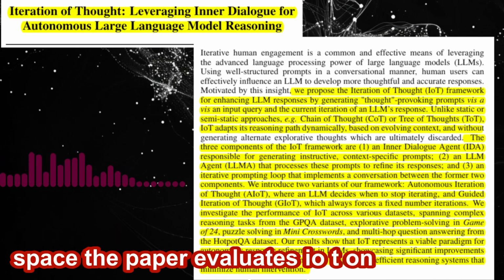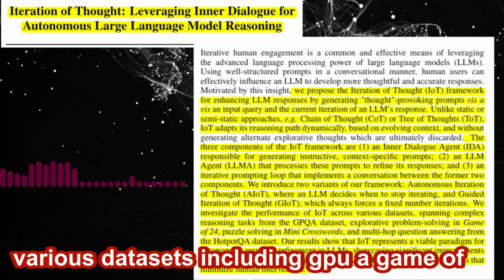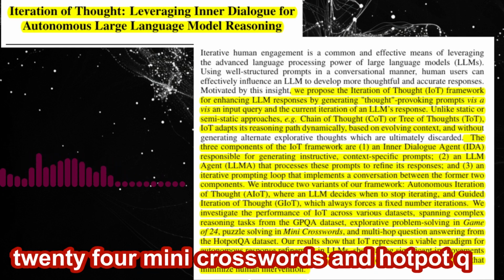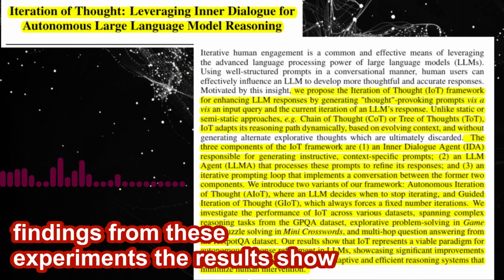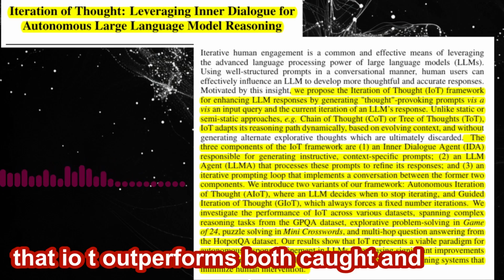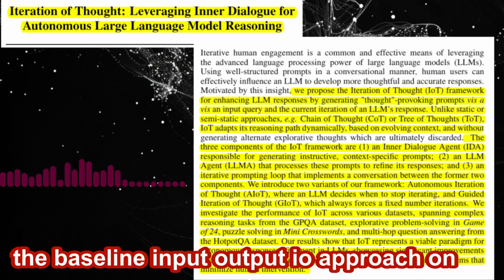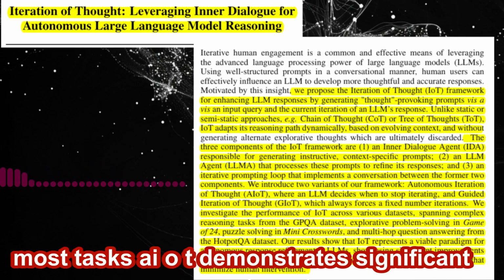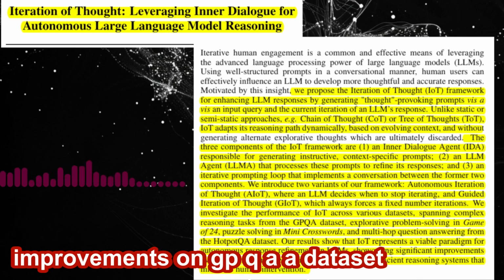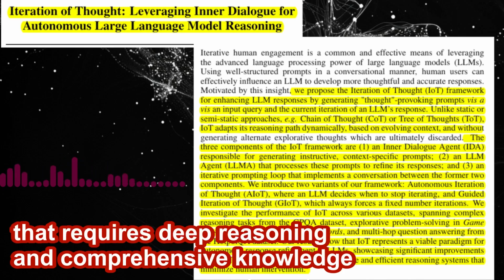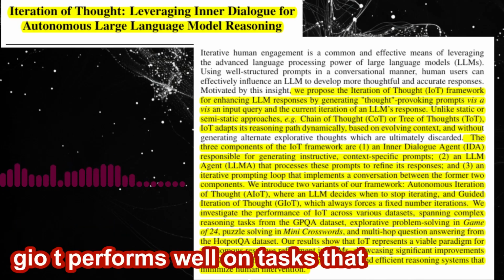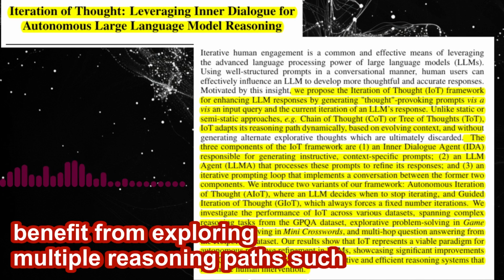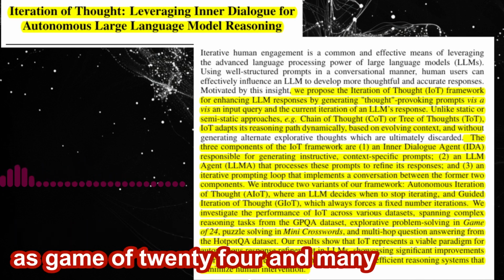The paper evaluates IoT on various datasets, including GPQA, Game of 24, Mini Crosswords, and HotpotQA. What are the key findings from these experiments? The results show that IoT outperforms both CoT and the baseline input-output, IO, approach on most tasks. AIoT demonstrates significant improvements on GPQA, a dataset that requires deep reasoning and comprehensive knowledge. GIoT performs well on tasks that benefit from exploring multiple reasoning paths, such as Game of 24 and Mini Crosswords.